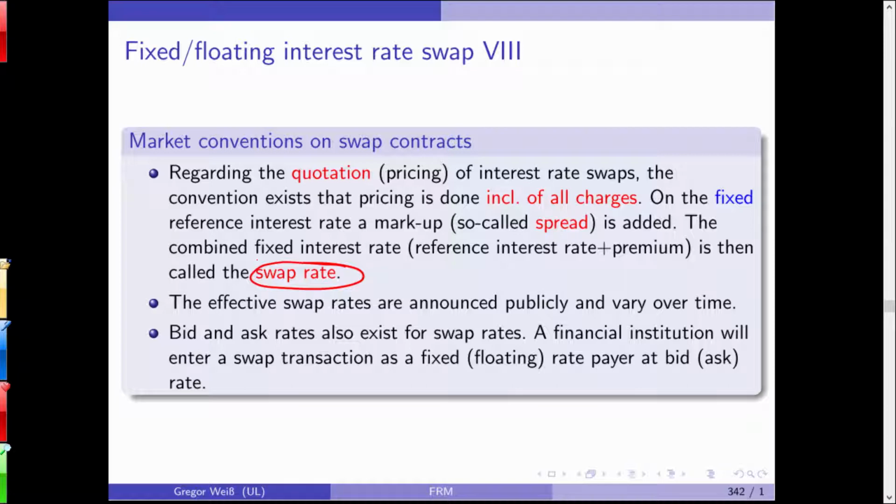A financial institution will enter a swap transaction as a fixed rate payer at the bid rate. And again, the difference between this bid and ask swap rate will tell you what? As always, as with any financial market, the bid-ask spread gives you a proxy for market liquidity. If you have a large bid-ask spread in swap rates, there is not much liquidity. And if the bid-ask spread is quite small, you will see that actually you have some market liquidity.